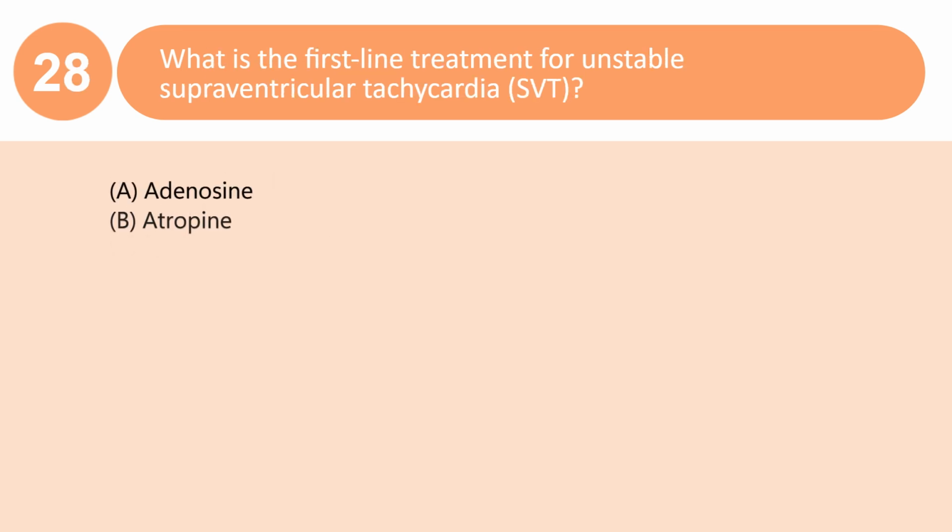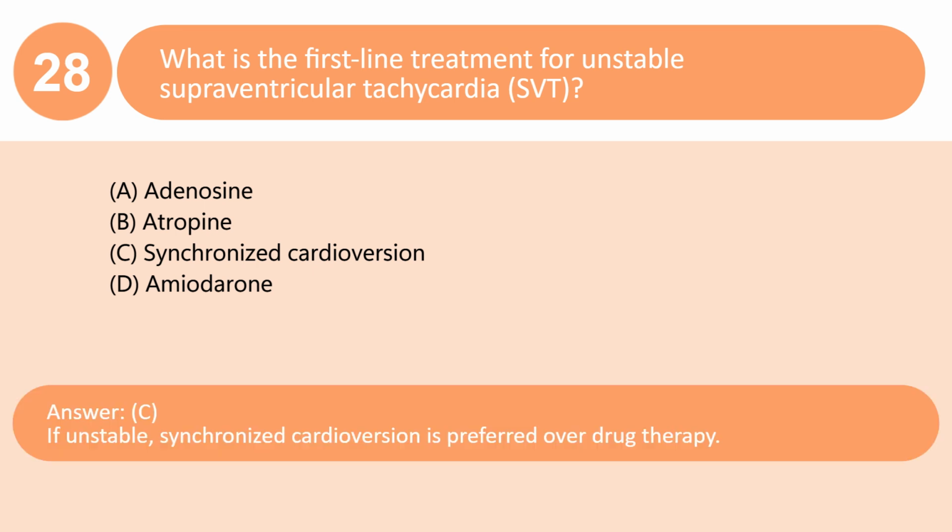What is the first-line treatment for unstable supraventricular tachycardia, SVT? A. Adenosine. B. Atropine. C. Synchronized cardioversion. D. Amiodarone. Answer C. If unstable, synchronized cardioversion is preferred over drug therapy.